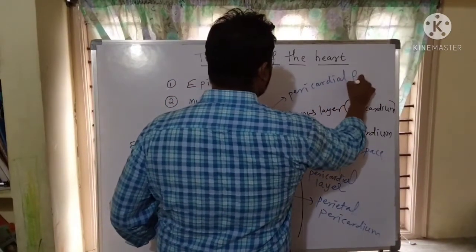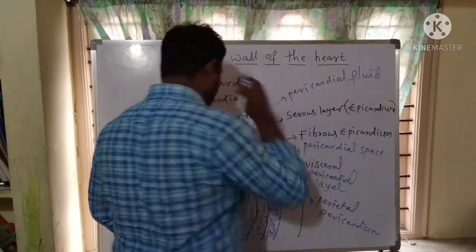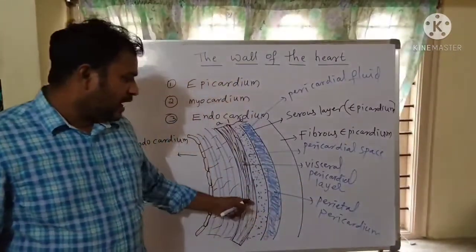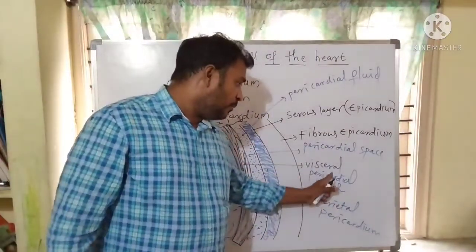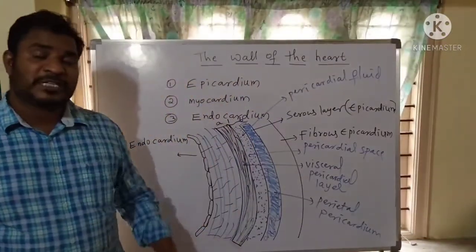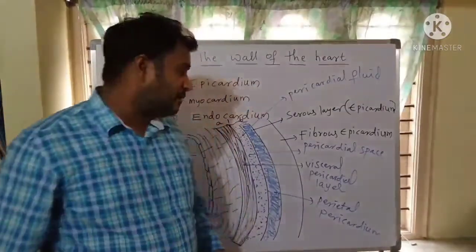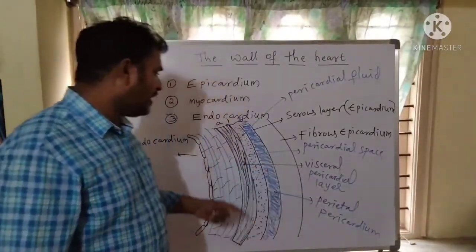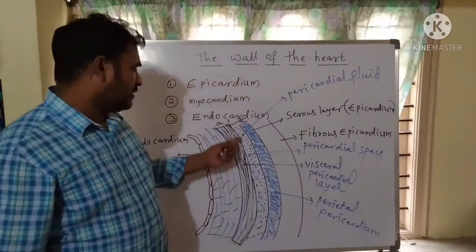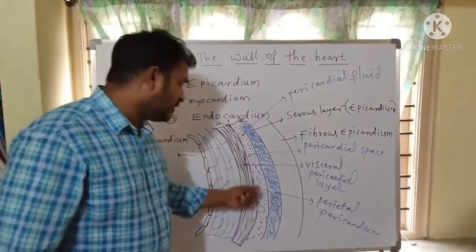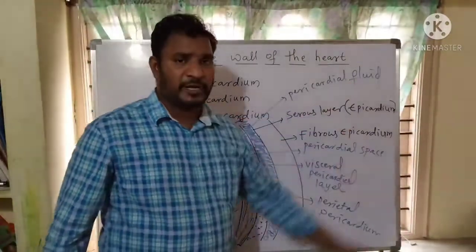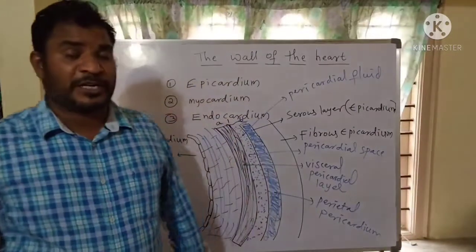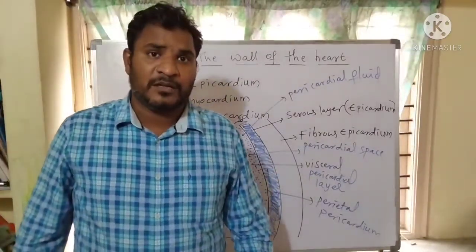Both the visceral pericardial layer and parietal pericardial layer are made up of simple squamous epithelium. The pericardial fluid acts like a lubricant, and it gives protection to the heart from physical and